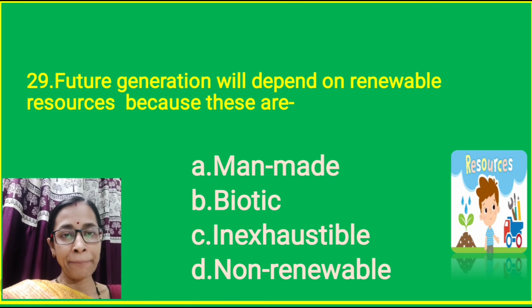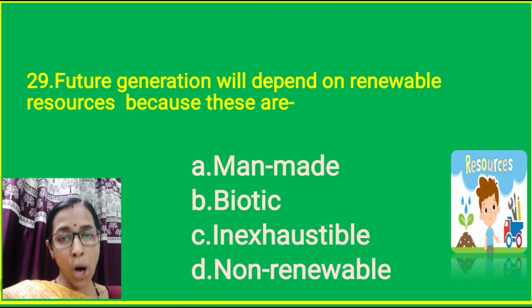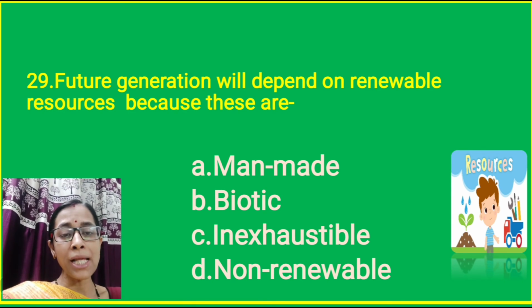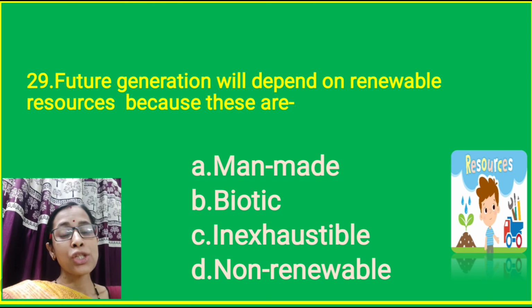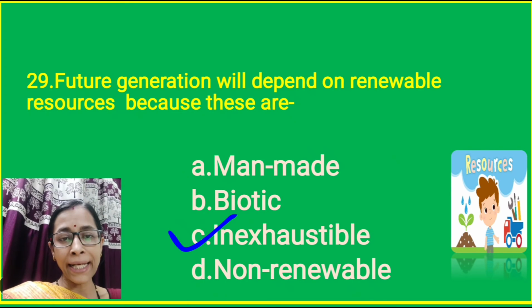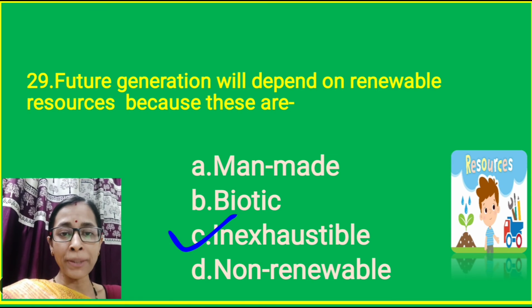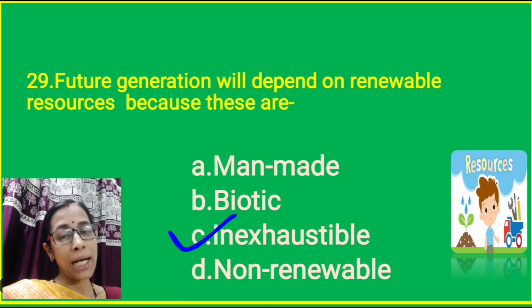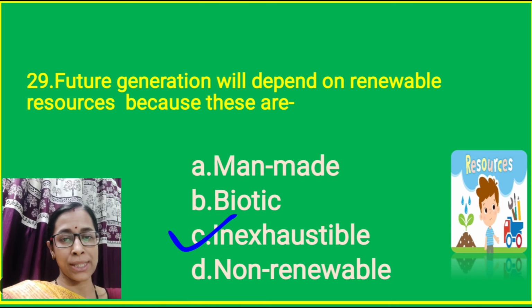Question number 29. Future generation will depend on renewable resources because these are man-made, these are biotic, these are inexhaustible, or these are non-renewable. Why will our future generation depend more on renewable sources? So here option C is correct because they are inexhaustible. They get renewed after a short period of time and they can be used again and again. They don't get exhausted after their use. So future generation will depend more on these resources.